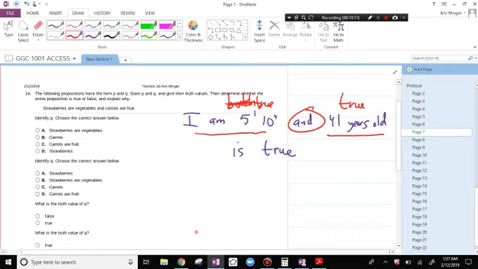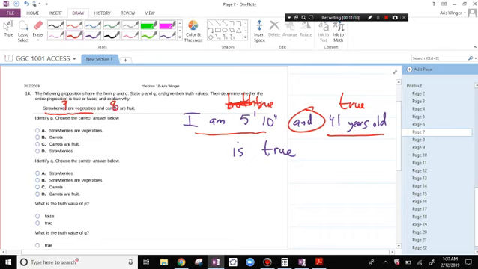Strawberries are vegetables and carrots are fruit. Let's take a look here. Strawberries are not vegetables. This whole thing is going to be false. And then we'll check to see in just a moment. Choose the correct statement. So P is this and Q is this. P and Q are statements.